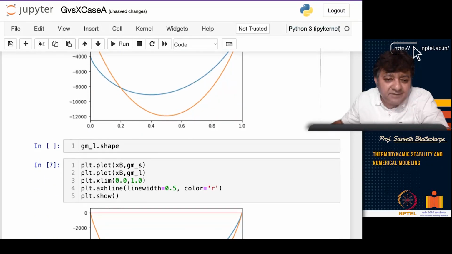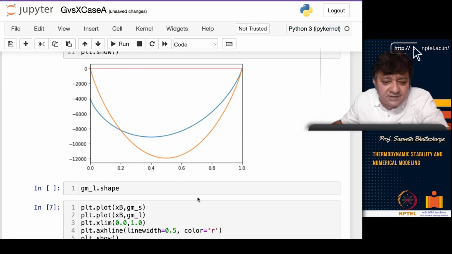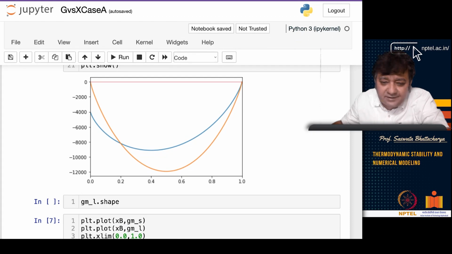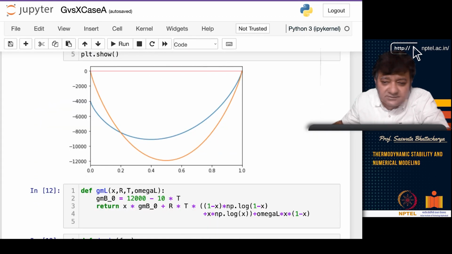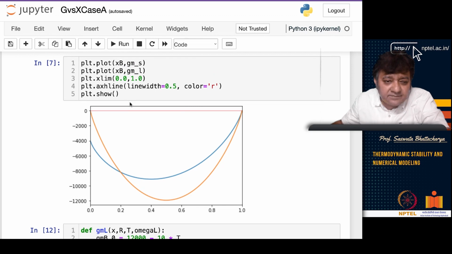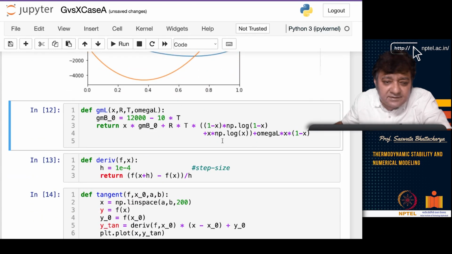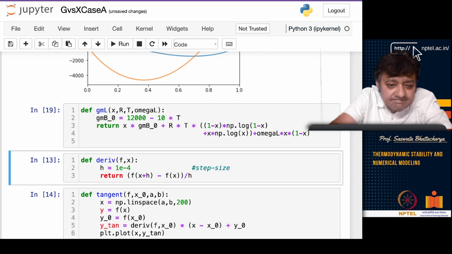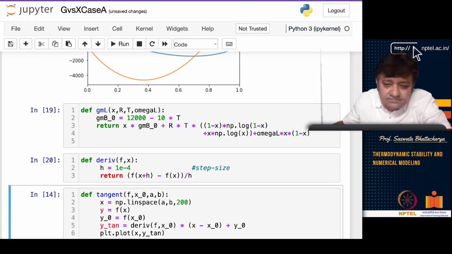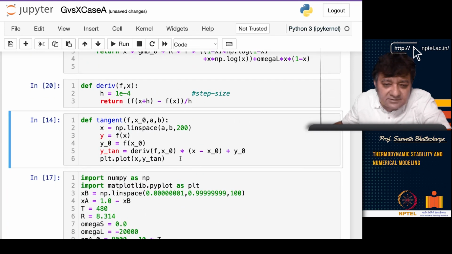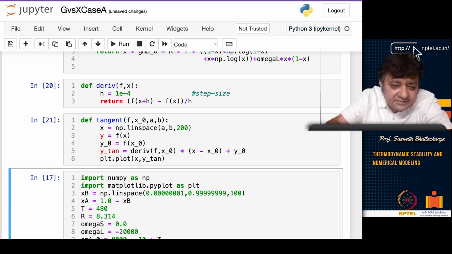I'll just look at it. But what I can tell you is that this one, I don't know what has happened here, because I looked at XB. So this is for a different temperature, and then I just did it for now. This is the derivative equation, this is the tangent equation.